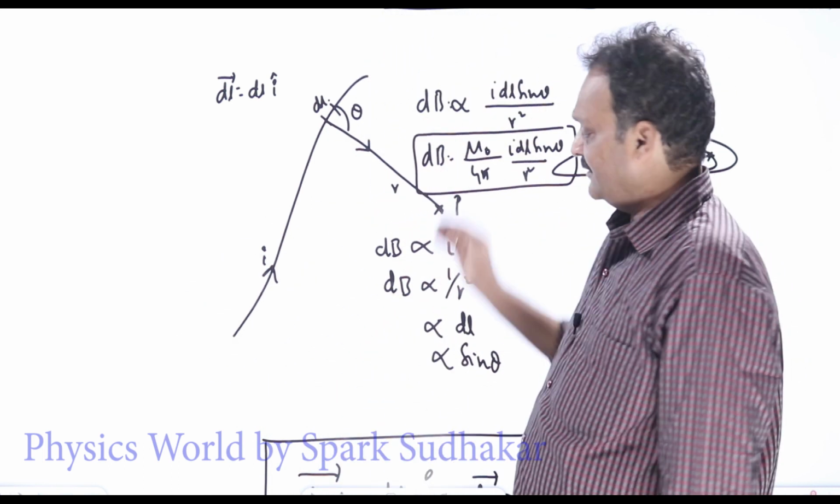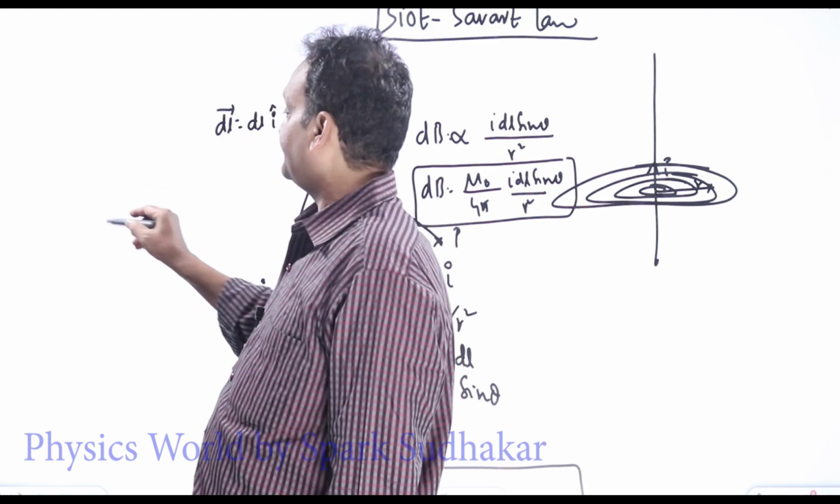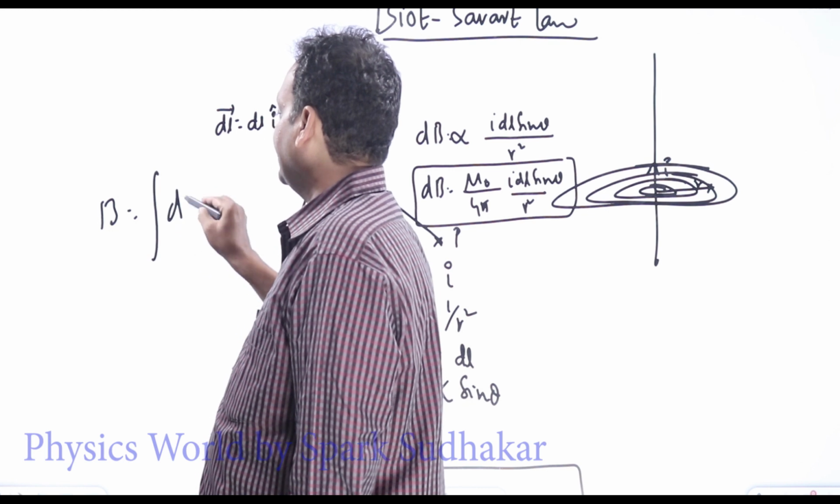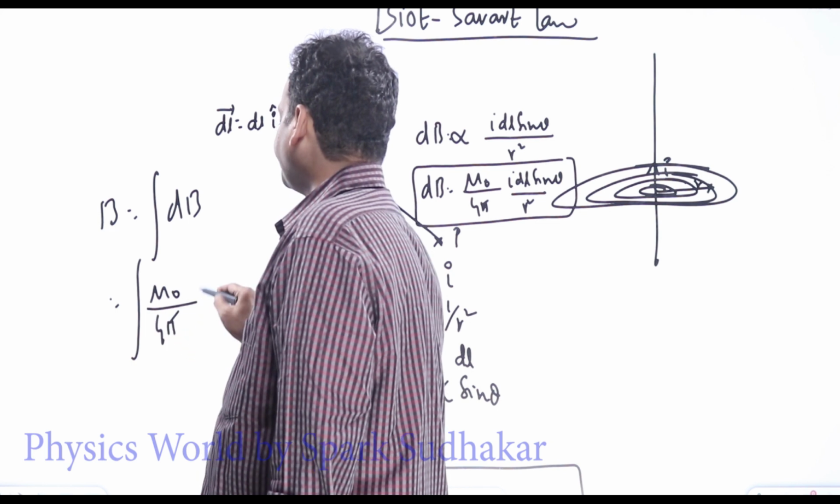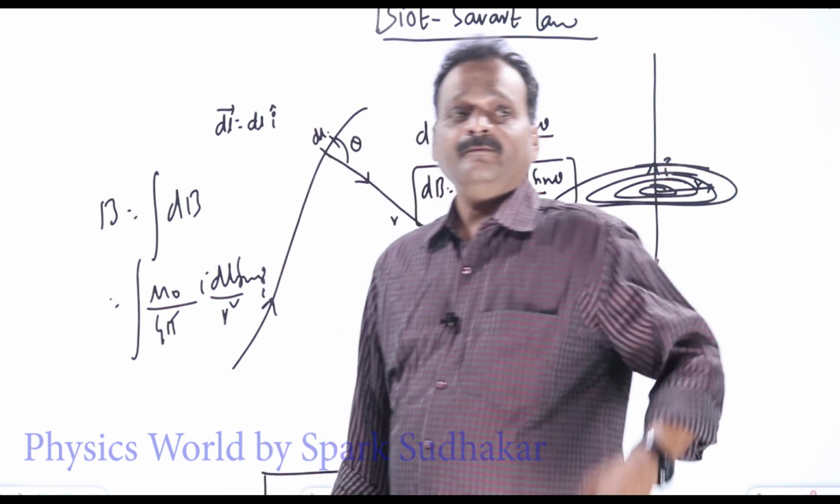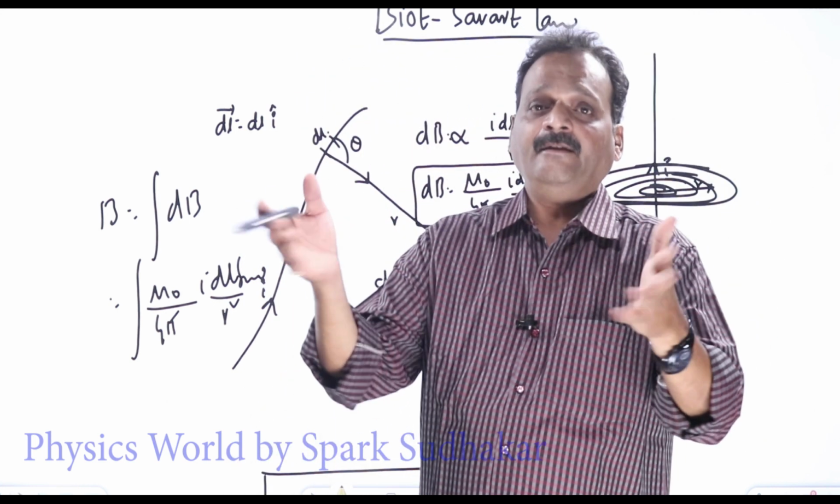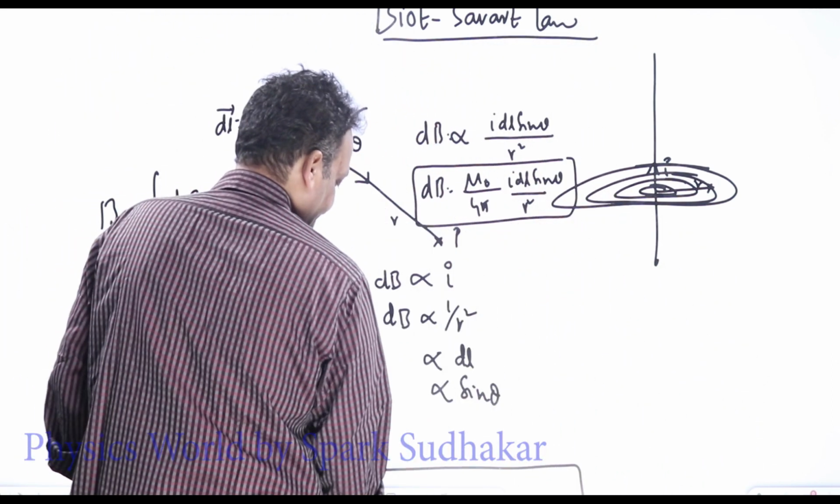This is the most general case, due to a small element. So what is the total magnetic field? Total magnetic field is B equals integral dB, that is, integral of mu naught by 4 pi I dl sine theta by r square. Now for different segments of wire, the magnetic field we have to keep on calculating. That we'll see case by case, case 1, case 2, like that. The first case is the magnetic field due to a wire of length L.